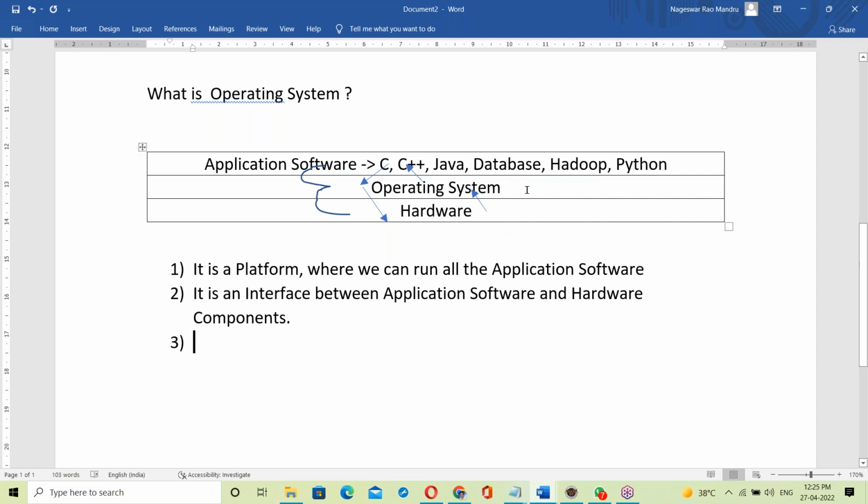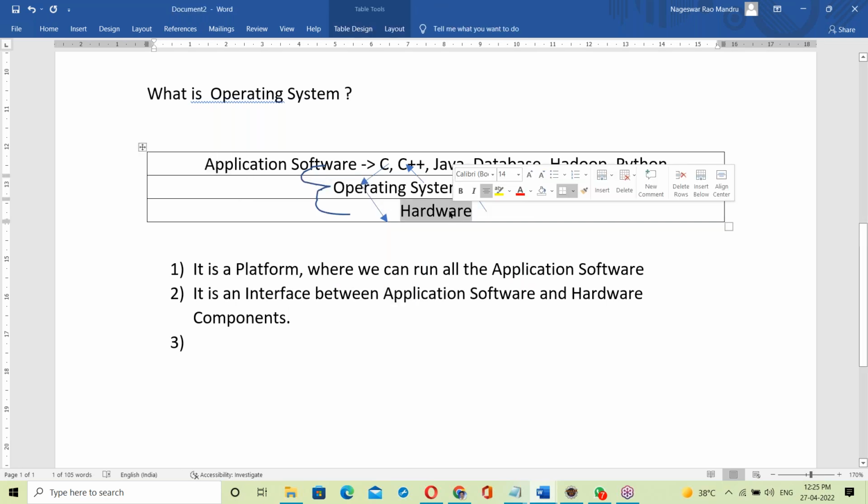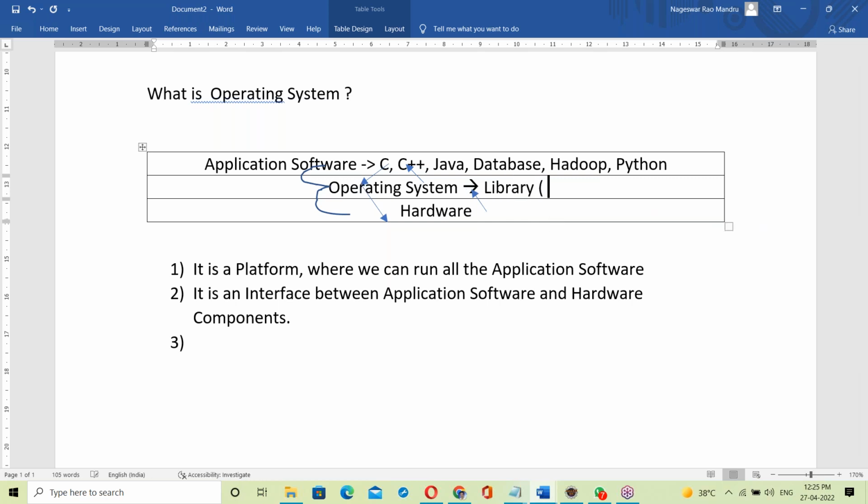To perform this functionality, the interaction between application software and hardware, there is a library inside the OS. The library contains input output functions.